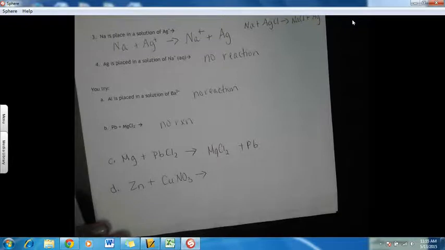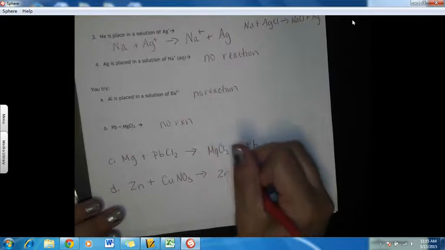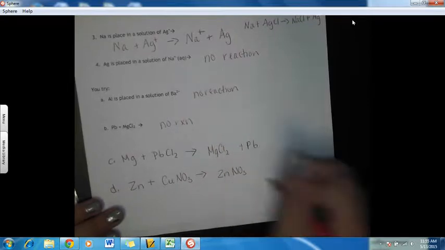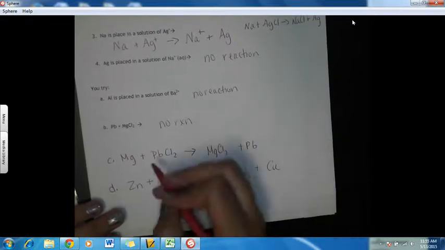Yes, zinc is above copper. So since zinc is above copper, it will replace. So zinc will combine with the nitrate, but remember, zinc has a +2 charge. And so for this one, we would have to balance out with some 2's.